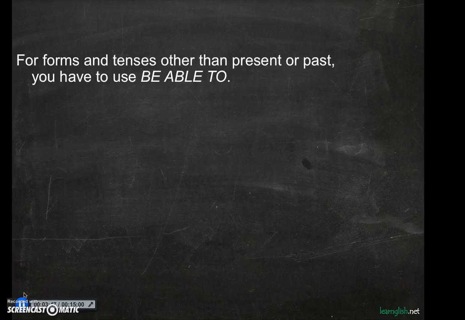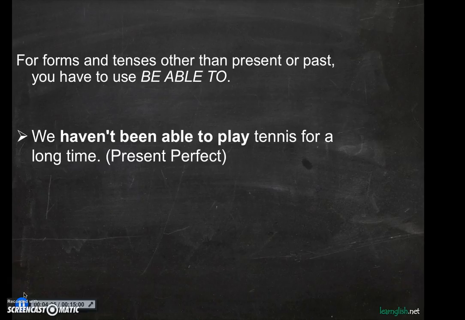Now, the verb can is a little bit limited, so it's normally used in the present, and if it's in the past, we use could. However, if you need to use other tenses, apart from the present or the past, then you need to use be able to. So for example, if you need to use a present perfect with can, you need to say, we haven't been able to play tennis for a long time. And you cannot say, we haven't can to play, because it's not possible.